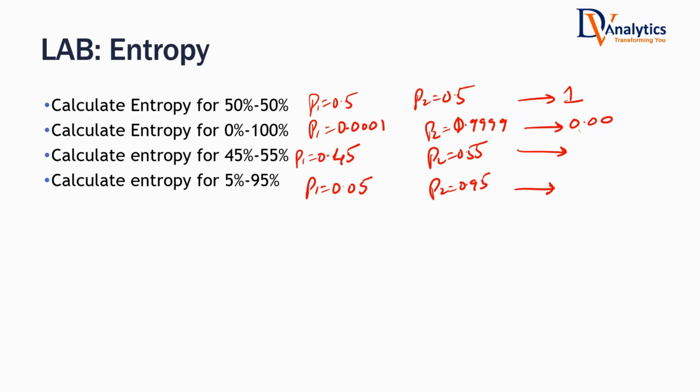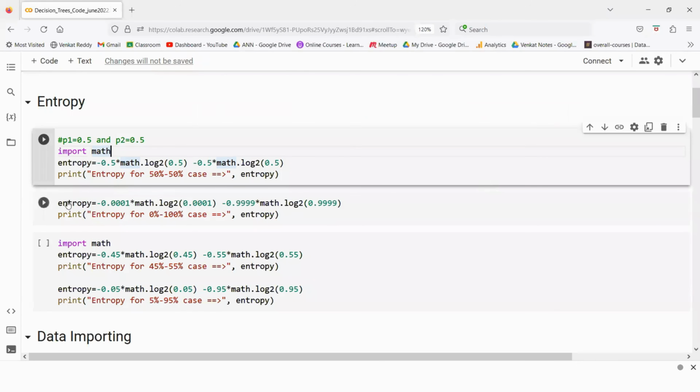What about the 45-55 case? What is the entropy that you are getting? 0.99. What about this one? 0.28. All of you, have you opened the code file? Anybody lagging or struggling with the code file, or the syntax? Please let me know. There's nothing difficult in that, just the formula, this math dot log and all that. If you look at it carefully, you'll be able to follow this.